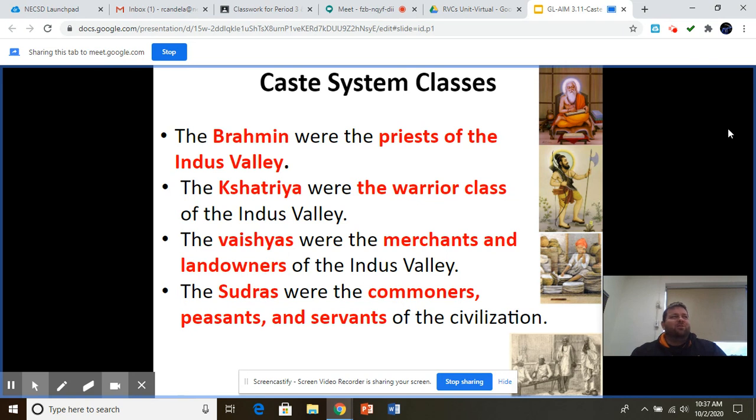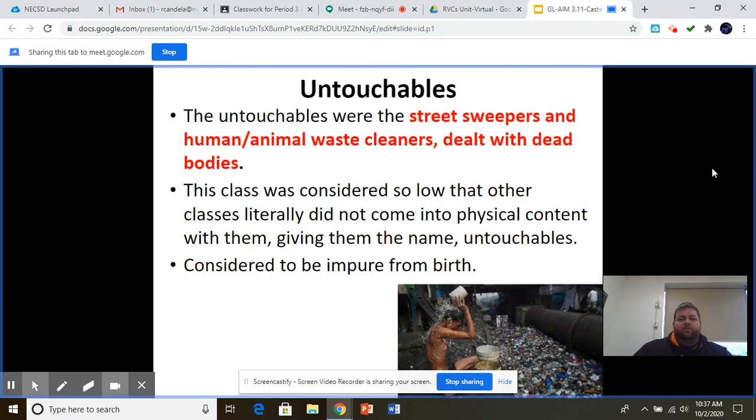One of my favorite things to do in class for my own personal amusement is when we come across really, really difficult words, I ask you guys to pronounce them, and this is one that kids usually butcher. But Kshatriya. Kshatriya is the warrior class of the Indus River Valley, and they come second. So they are just below Brahmin. Next are Vaishyas. They are the merchants and landowners. And then Sudras, they are the commoners, peasants, and servants. So they kind of sit at the lowest level. Well, kind of sort of lowest. And I'll tell you what we mean here.